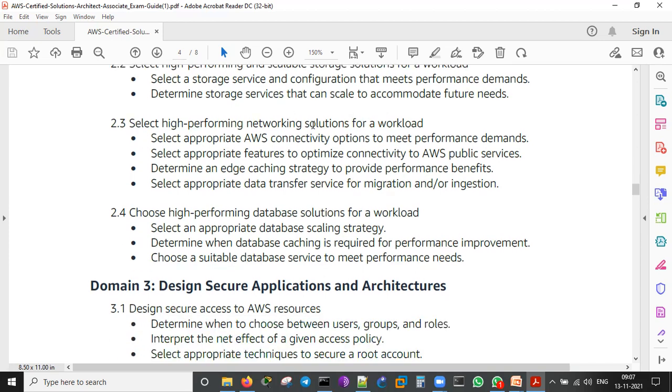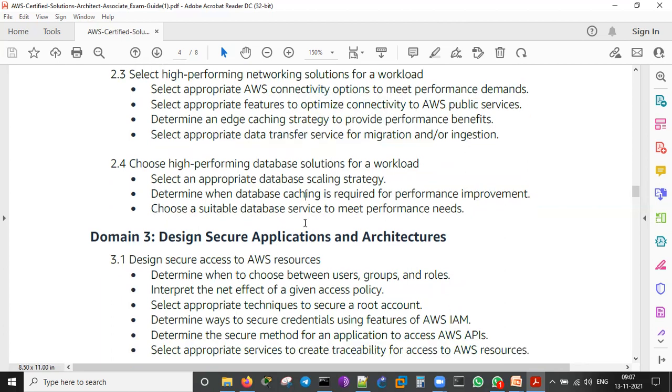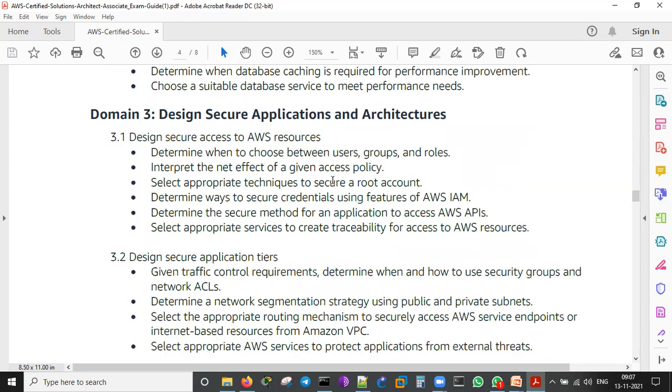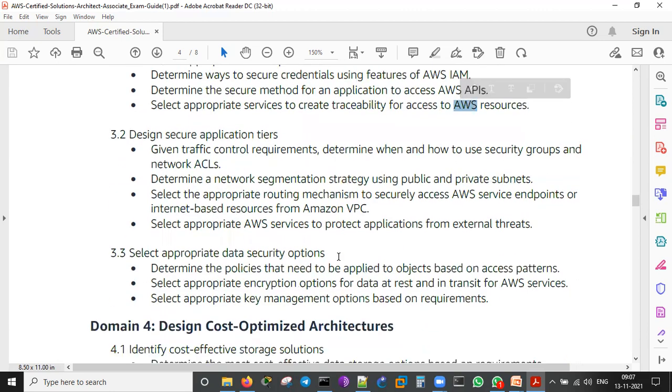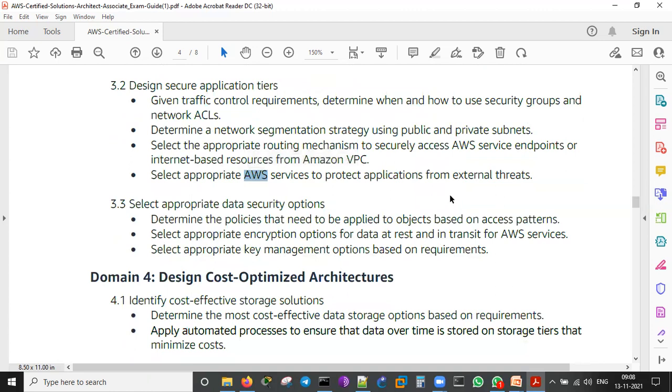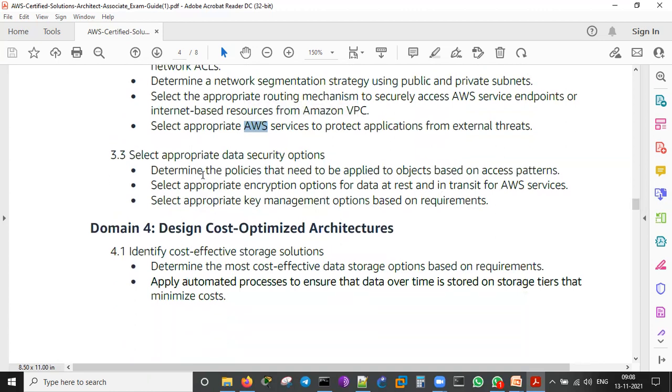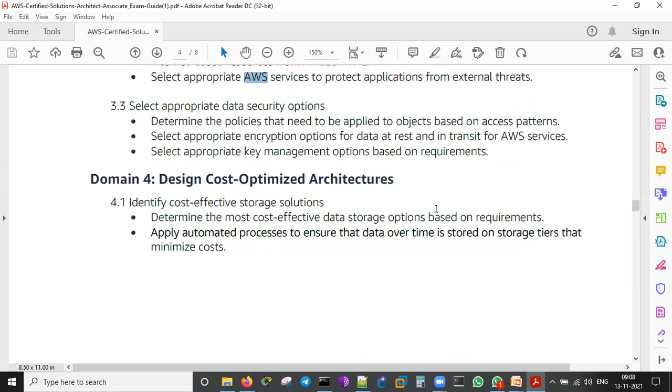So selecting high performance network solutions, AWS connectivity options, public services, caching strategy, data transfer service, high performance database solutions, database scaling, database caching and other things. Secure application and architecture: IAM is coming up on this. AWS APIs, resources, other things. Here we'll do network ACLs, VPC creations, AWS services for external threats like firewall configurations, selecting appropriate data security options, policies that need to be applied to the objects, to the access patterns and other things.